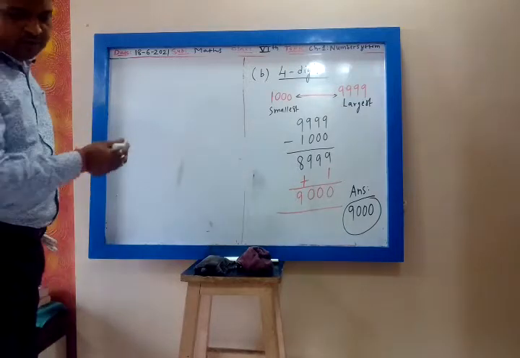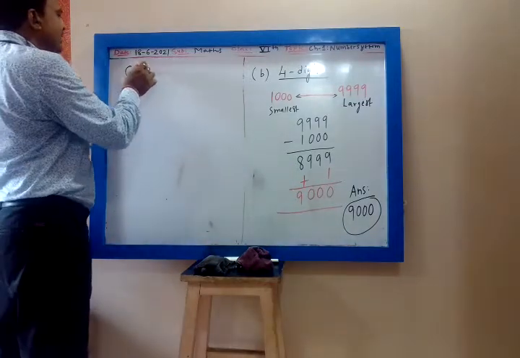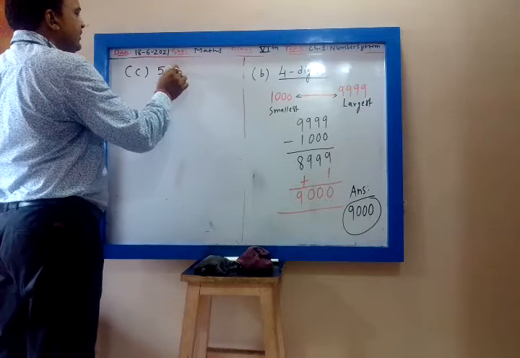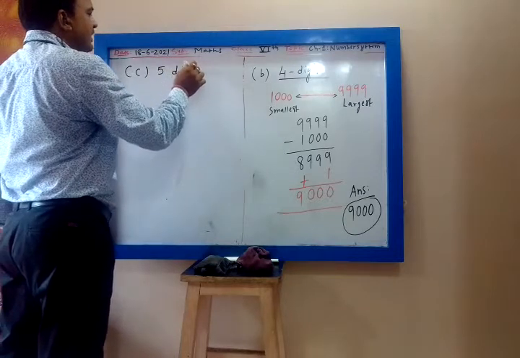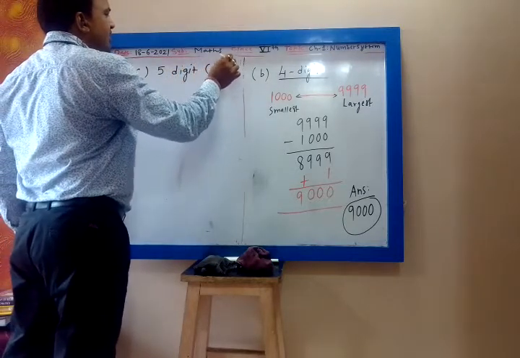Mute the microphone. Now C is 5-digit. So this I am giving as homework. 5-digit I am giving as homework.